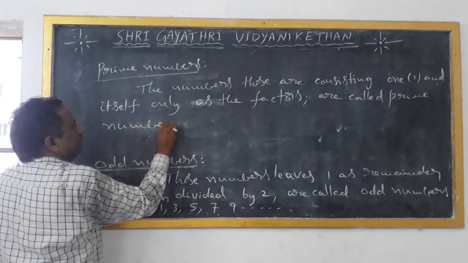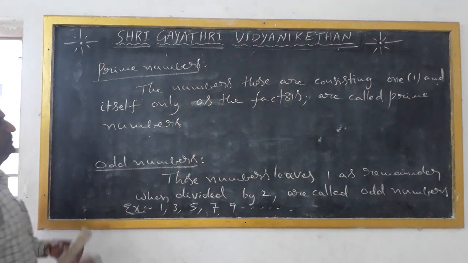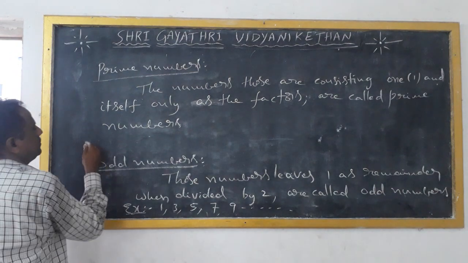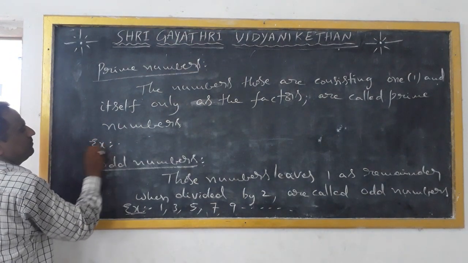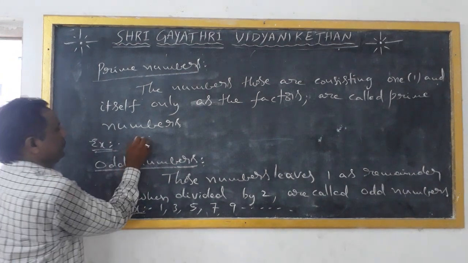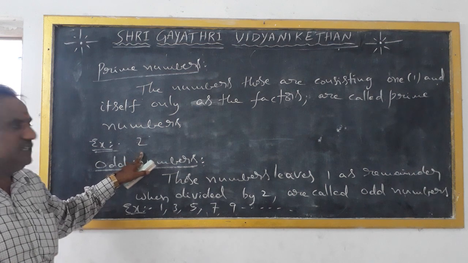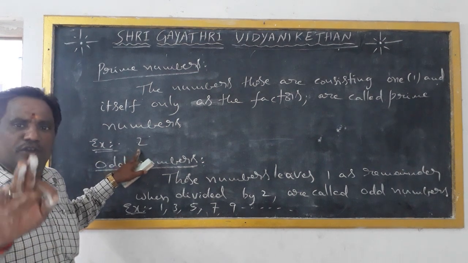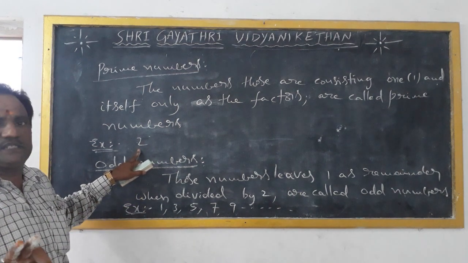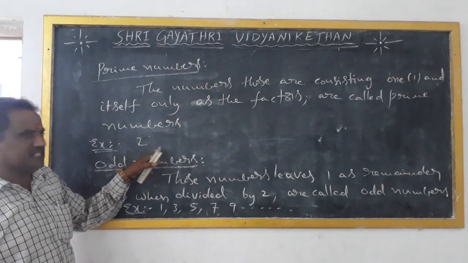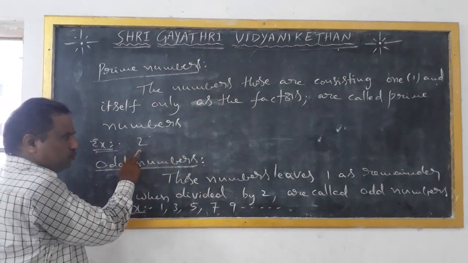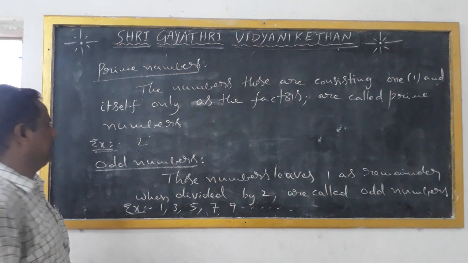What are the examples for prime numbers? Take 2. If we examine it, 2 has factors 2 and 1 only. It cannot contain any other factors. That's why 2 is the smallest prime number.